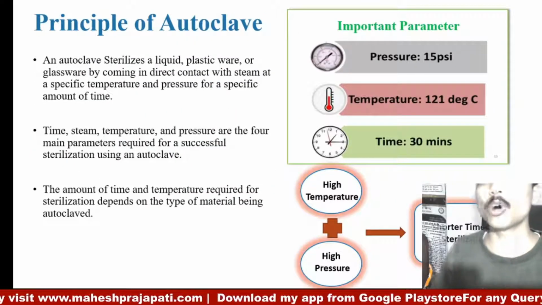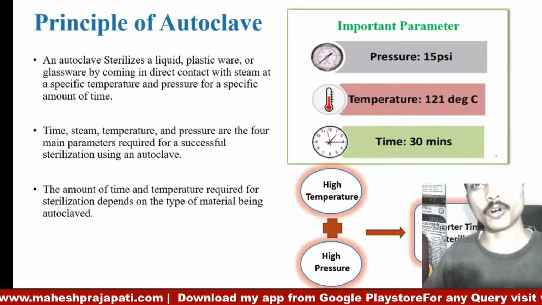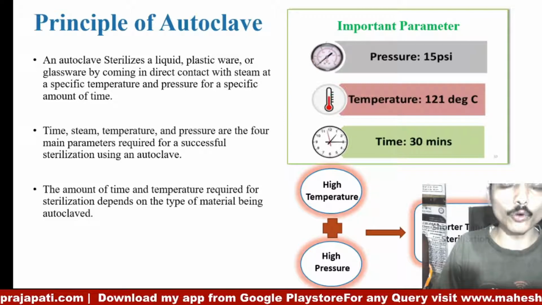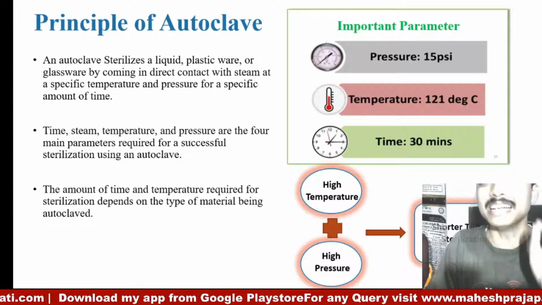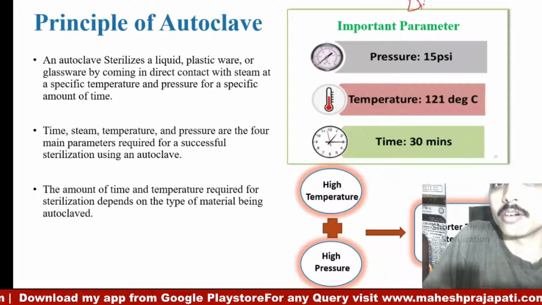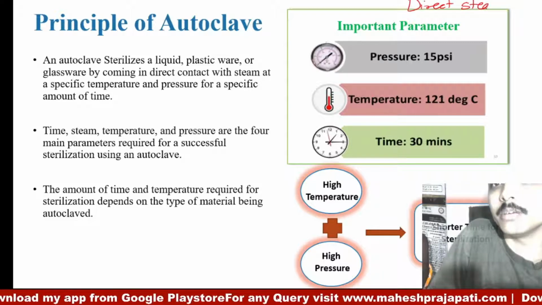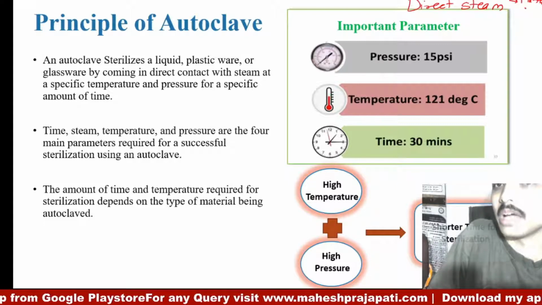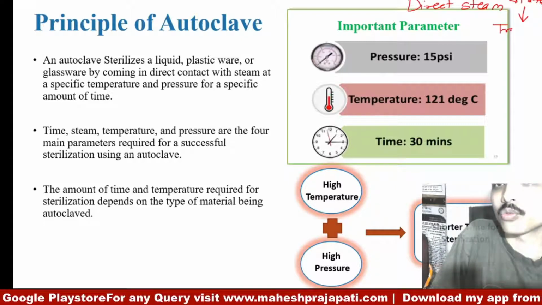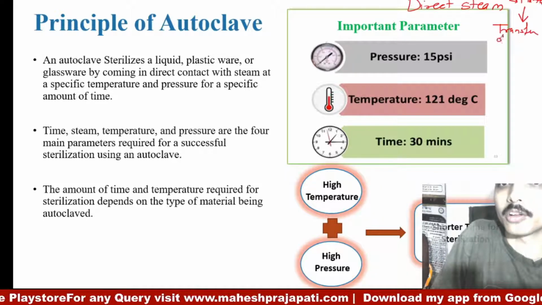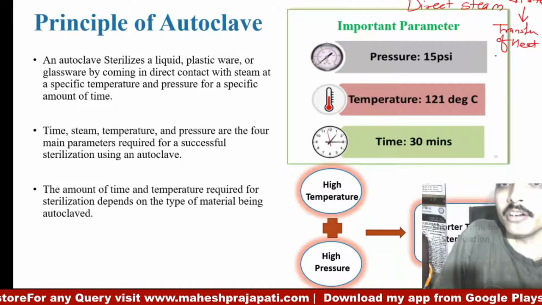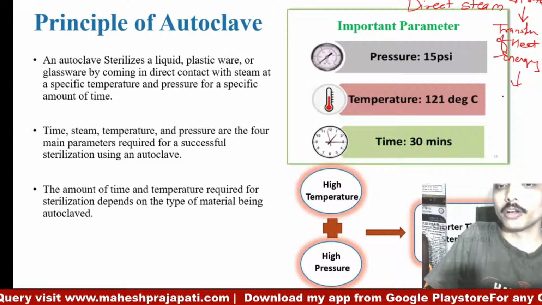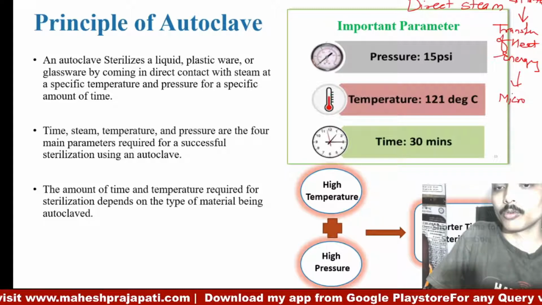Now we're talking about the principle behind an autoclave. Basically there are 3 to 4 parameters. One is that direct steam is in contact with the material, which leads to transfer of heat energy and ultimately destroys the microorganism.